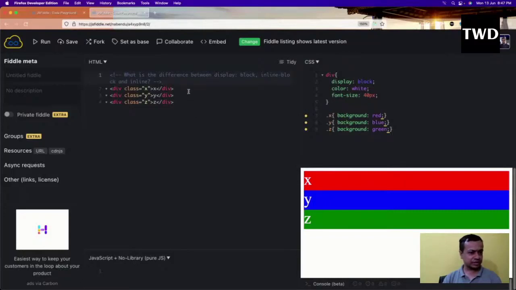Okay, so this is display of block, and now I will write a display of inline block. So what happens with display of inline block? Let me show you the example.